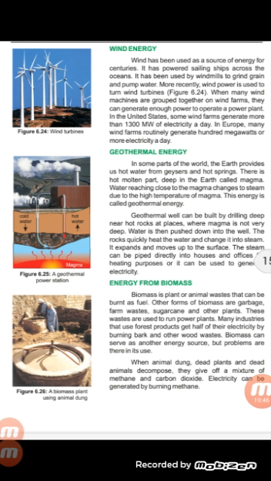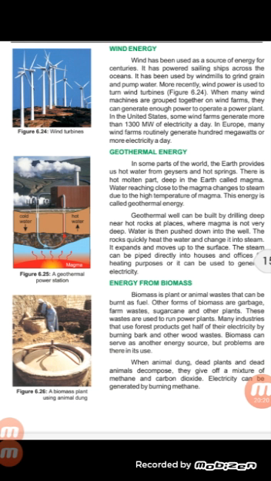This means the rocks quickly heat the water because magma is present near the upper surface of the earth, and change the water into steam, which expands and moves up to the surface of the earth. The steam is used for many purposes. For example, the steam can be piped directly into houses and offices for heating purposes, and it can also be used for generating electricity.